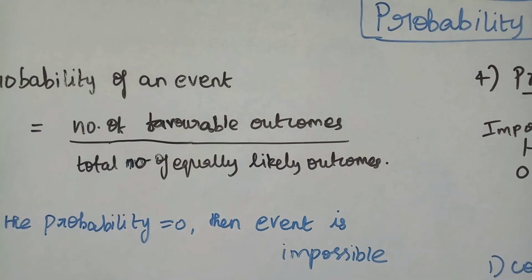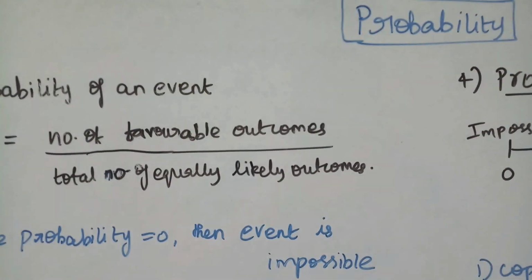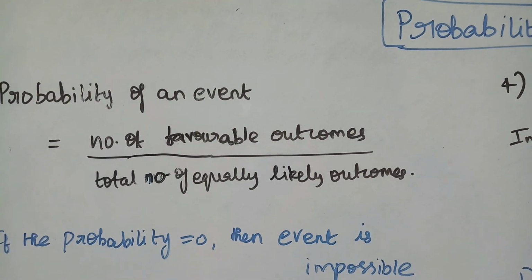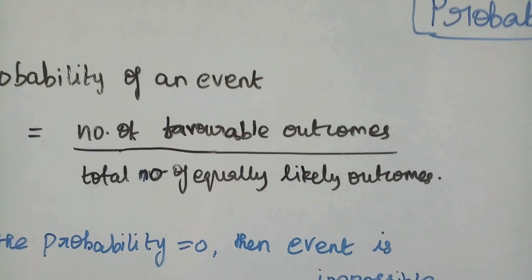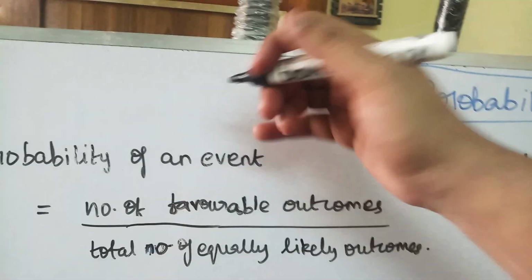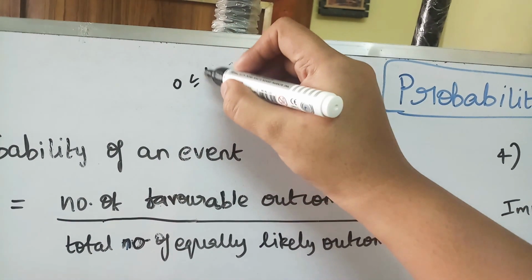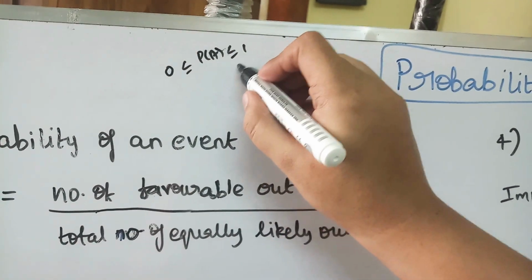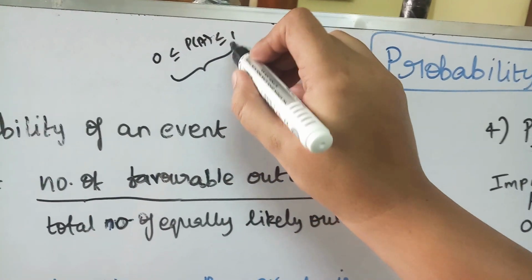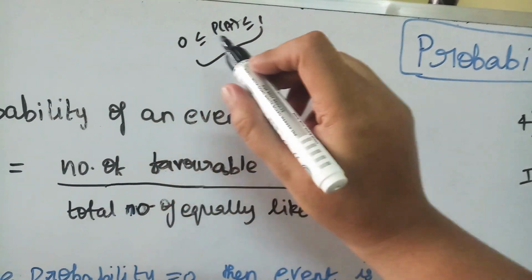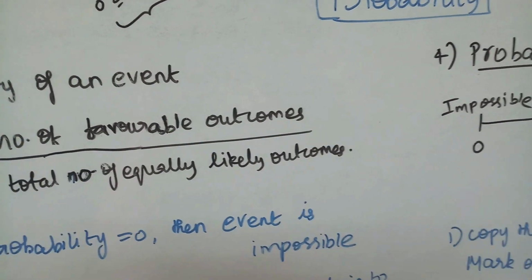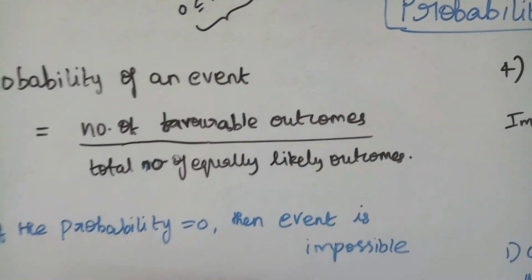So I guess you would have studied about probability in class 9, that the range varies from 0 to 1. It can be 0, it can be 1, or in between. It cannot be a negative value or greater than 1. Always it will be in the range 0 to 1.